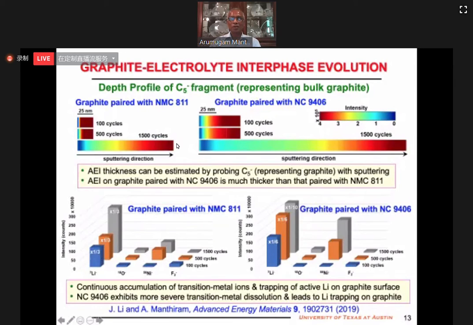Also, the amount of nickel deposited on the graphite after 1500 cycles is much more when the graphite is paired with 9406 compared to when it is paired with 811. So metal dissolution increases with increasing nickel content, and metal deposition on the anode because of crossover also increases with increasing nickel content.